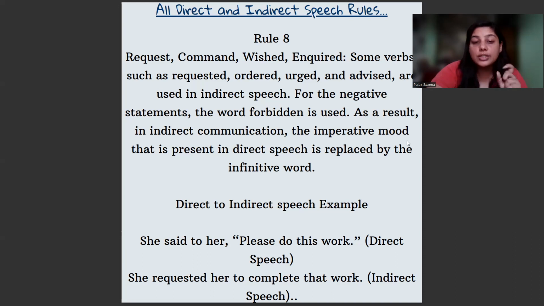If it was she said to her, open the door. Now open the door is like a command. So it could have been she commanded her to open the door. Now number 1, whenever you see any such kind of thing, you will change the phrase into either request or command or wish or an inquiry. And we always use the infinitive to when you are converting. Here also we will not use that, whether, if. We will simply join the two parts of the sentence using to.